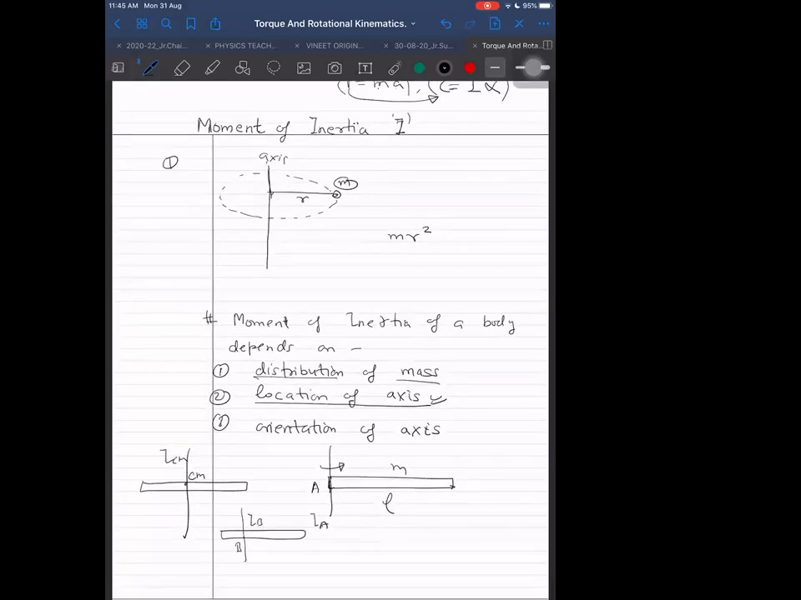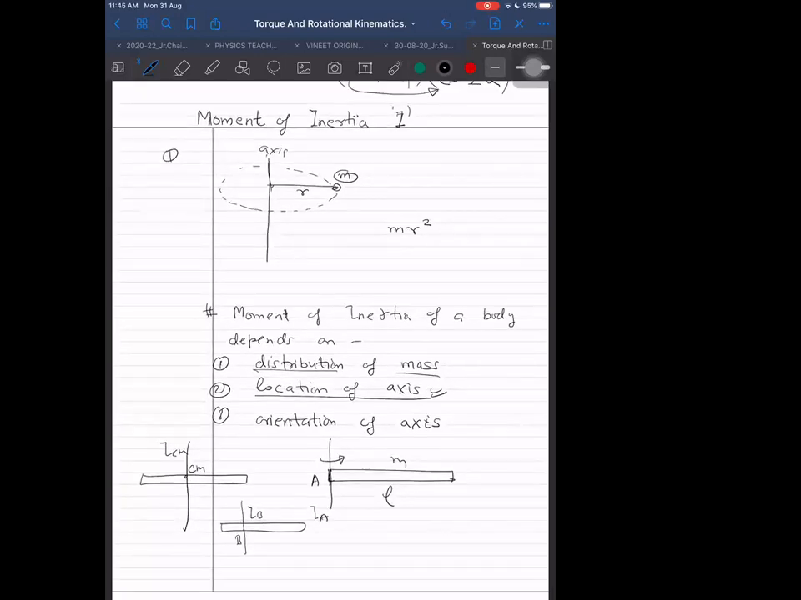You can understand why it depends on the location of axis. You need to see what the formula is, summation mi ri square. Obviously, if mi is here, r changes. So obviously, I expect this summation to change. Definitely, it should depend on the location of axis.